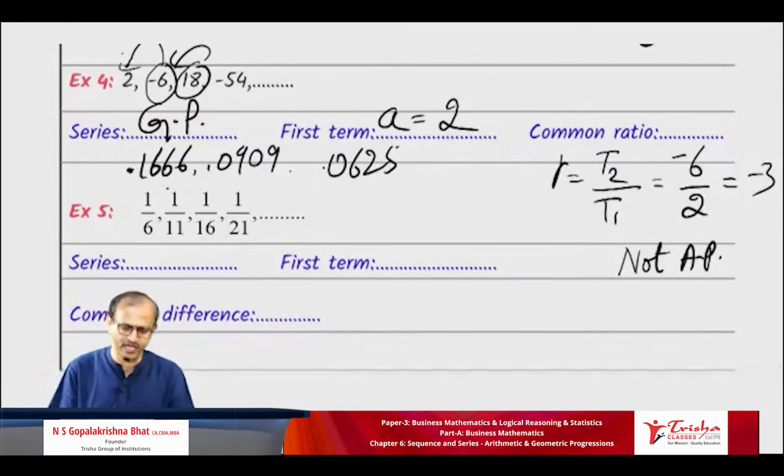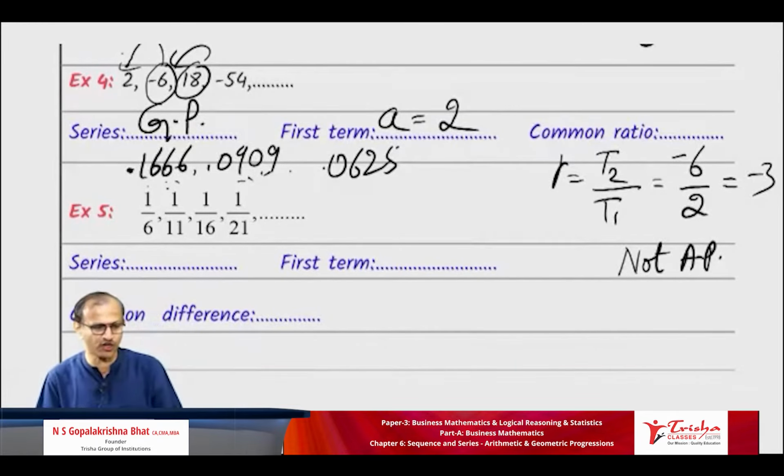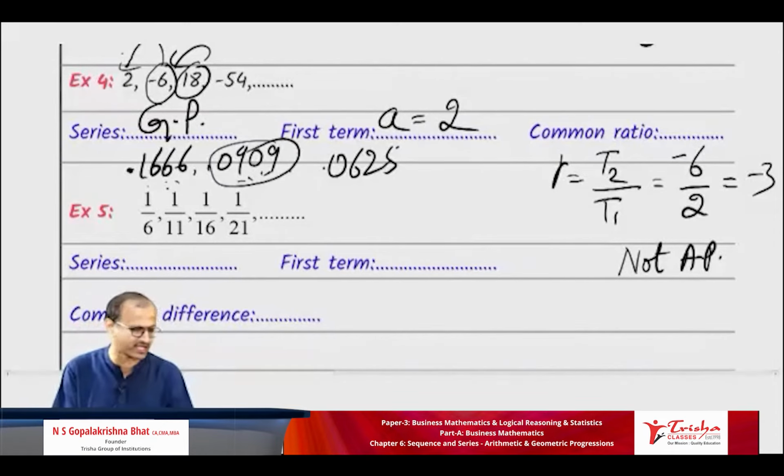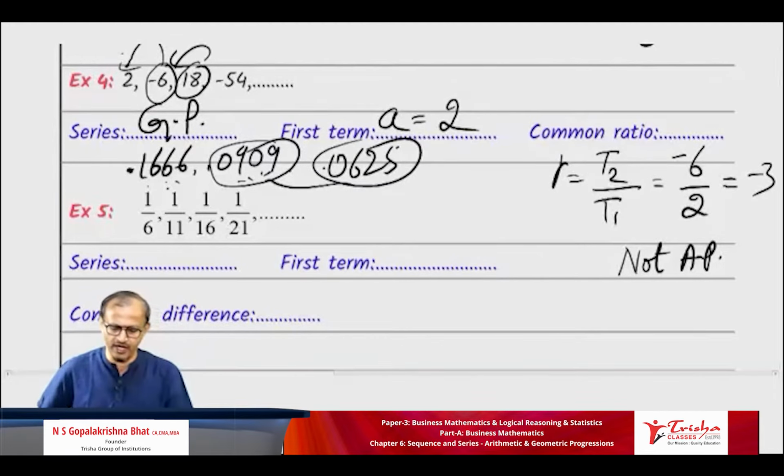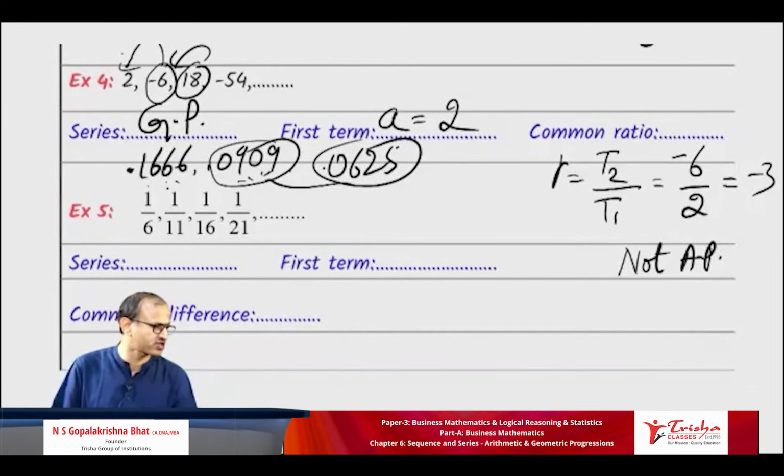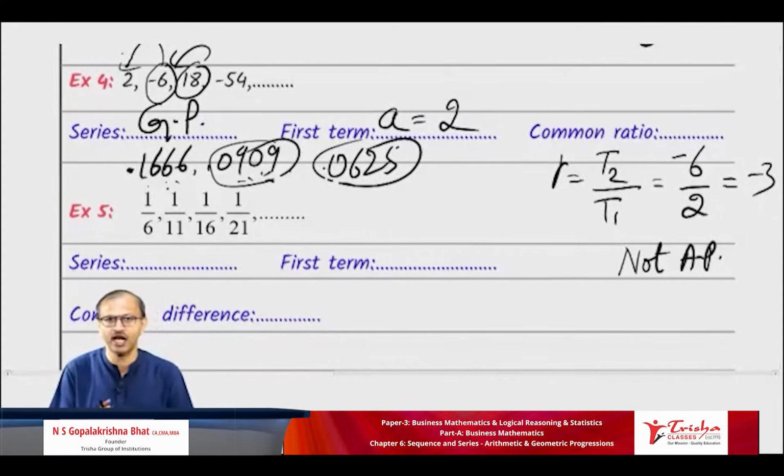All of you, you try. Take the ratio: 0.09 by 0.166, second divided by first. Around 0.56 you got? If you do this answer, 0.06 by 0.09, you will not get that 0.56, you will get around 0.06. So not GP also. So conclusion, neither AP nor GP.